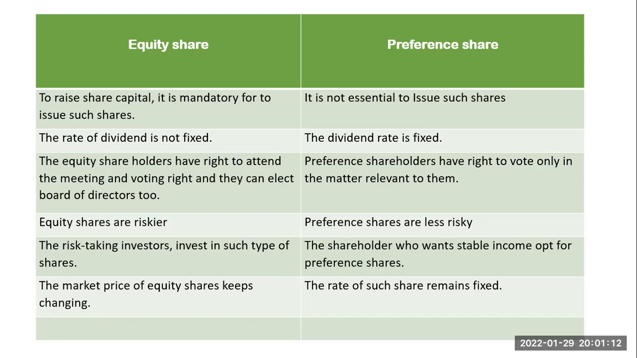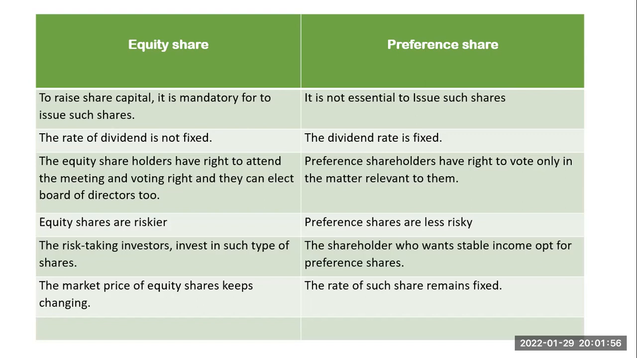In case of preference shares, the dividend rate is fixed. The rate of dividend remains fixed. Third difference, the equity shareholders have the right to attend the meeting. They have voting rights. Plus, they can do selection of the board of directors. It's within the power of the equity shareholders to select the board of directors, and these companies are managed by the board of directors. Preference shareholders do not have voting rights. They can vote only in matters relevant to them.